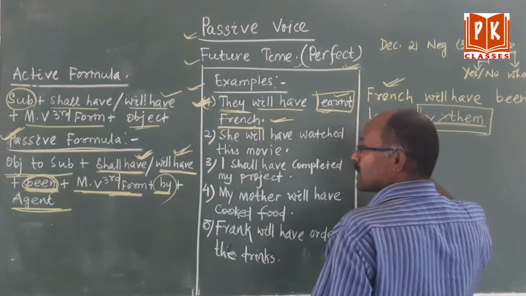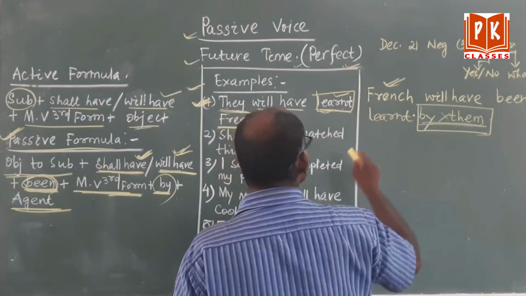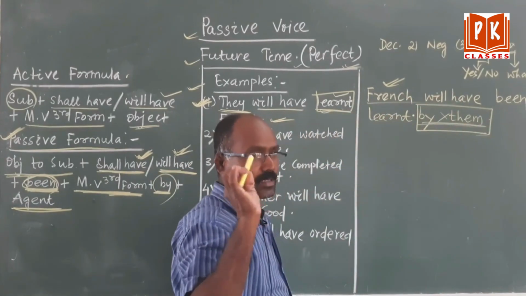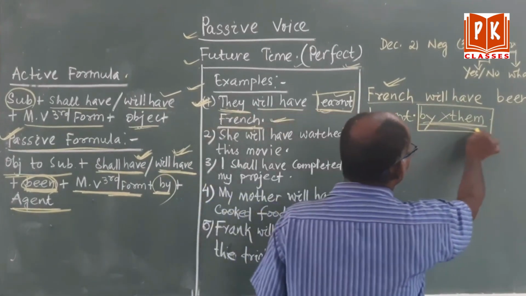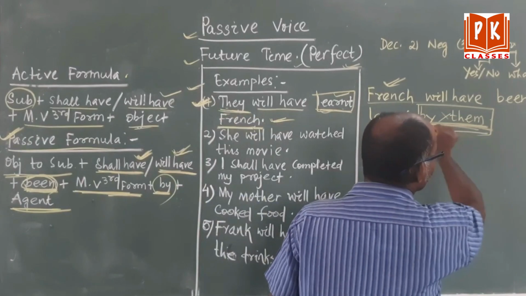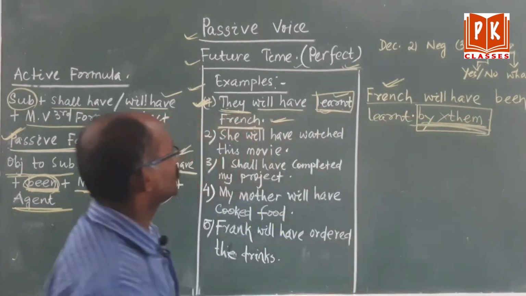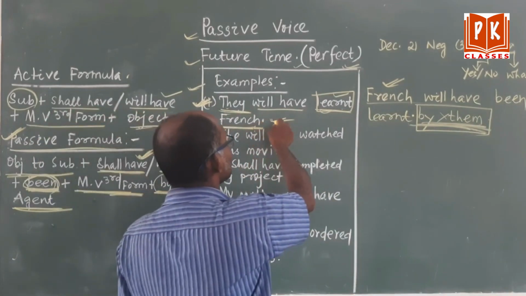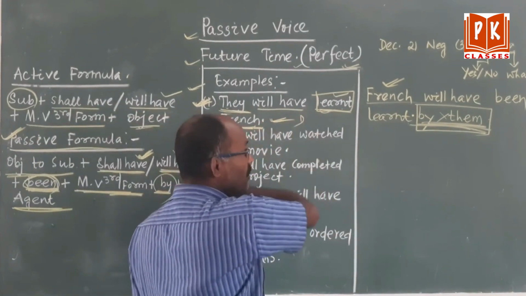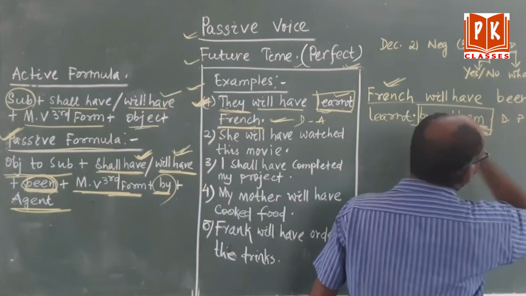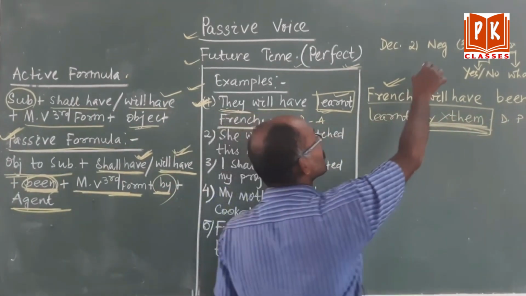So generally, if you read the newspaper and magazines, you will find like this, "French will have been learnt." But as a student, we are learning how to use it. It depends upon you. No need to worry. No mark will be cut. Okay. Please remember, this is a declarative active, and this is a declarative passive. Okay. Then come to the negative sentence.